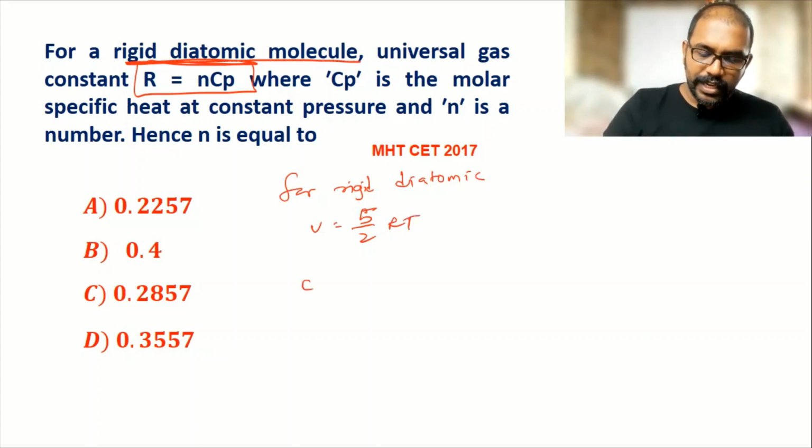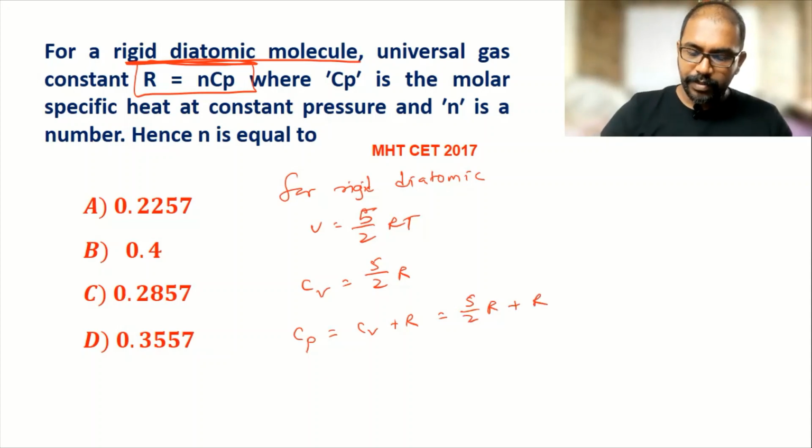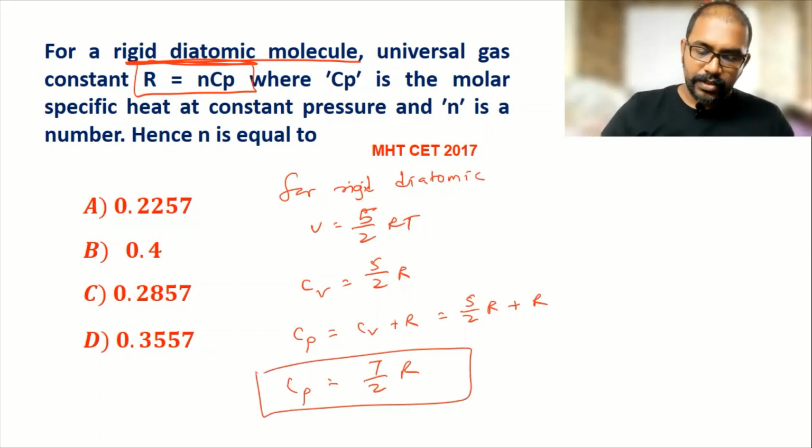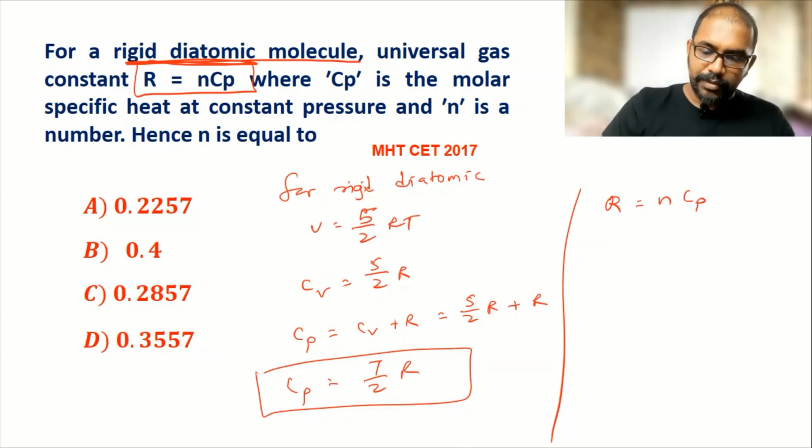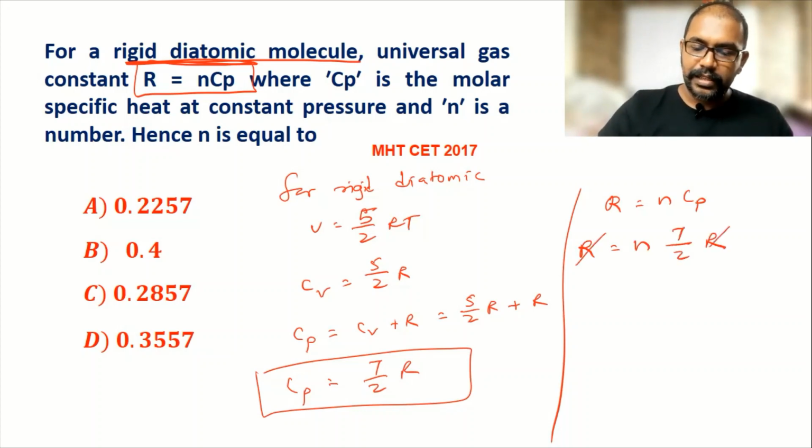So by using that, we can write Cv is equal to the derivative of this. So 5 by 2 R we write. So we have to find out Cp. Cp is equal to Cv plus R. So here Cv is 5 by 2 R plus R. So it is coming 7 by 2 R. Cp is 7 by 2 R. So that we substitute in the given equation. So R is equal to N into this Cp, I write 7 by 2 R. So this R gets cancelled. Hence we get N is equal to 2 by 7.